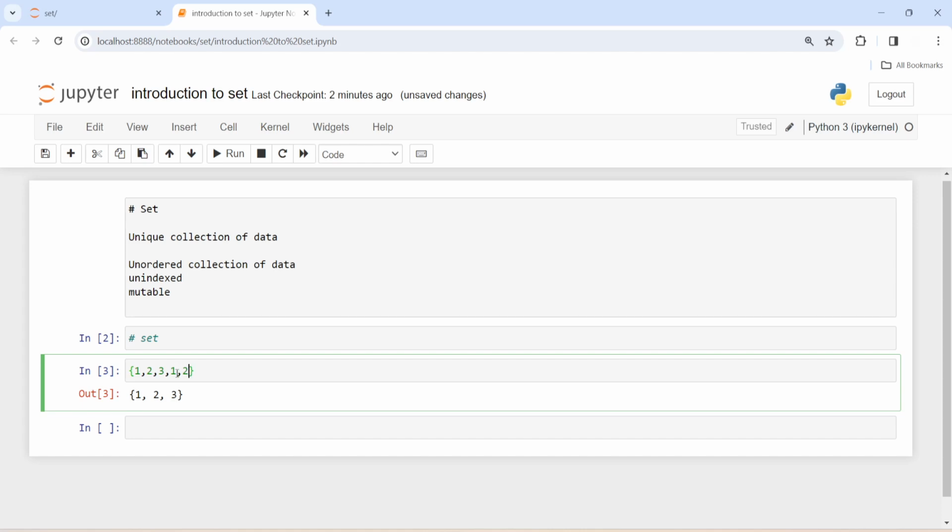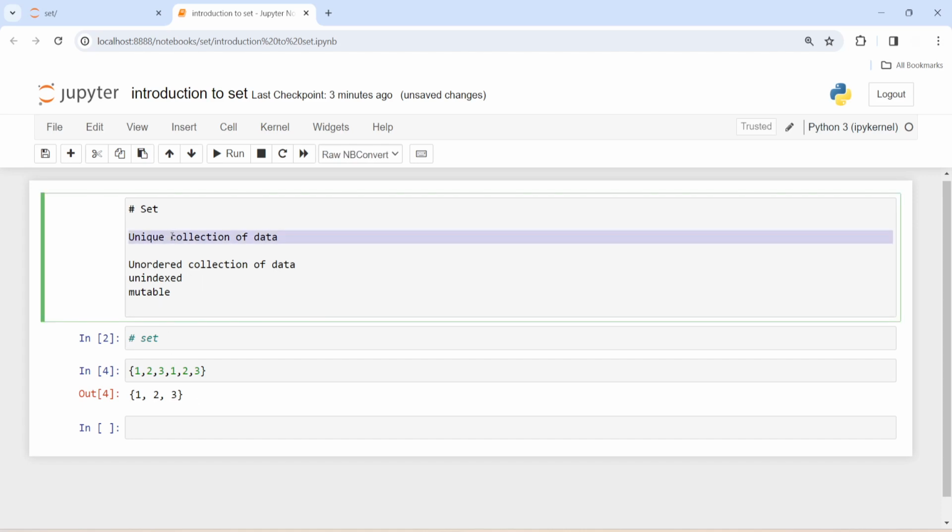We can add 2 as well, we can add 3 as well. All the values are there 2 times, but it will return just one time. So this is the meaning of unique collections of data.